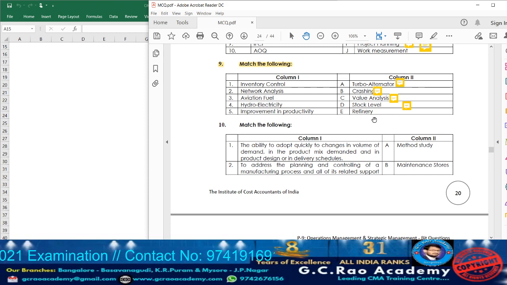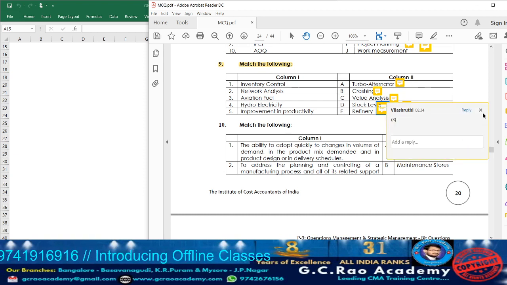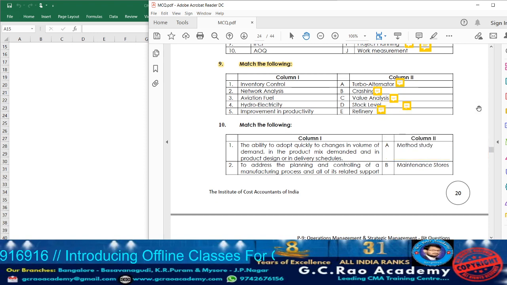Next, what we have? Refinery, aviation fuel. Write down point number 3. Okay.